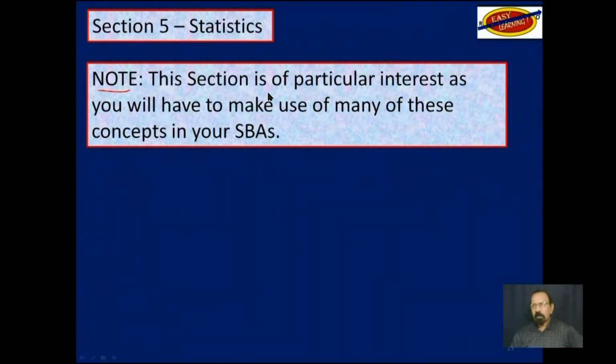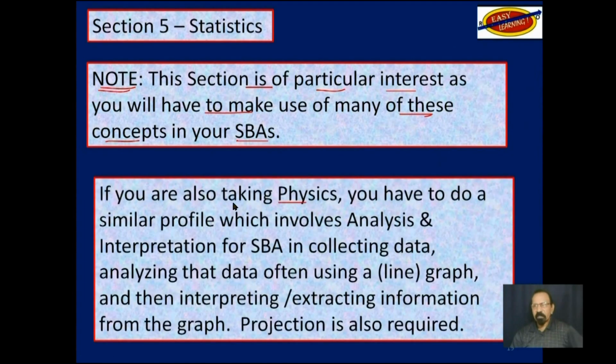Please note that this section is of particular interest and importance, as you will have to make use of many of these concepts in your SBAs. For example, in physics or any other subject, chemistry, biology, social studies, accounts, POB, and so on, you will have to do something called analysis and interpretation for your SBA.